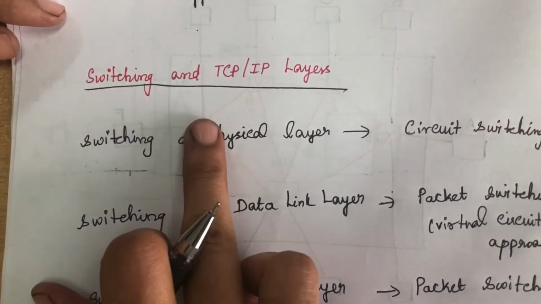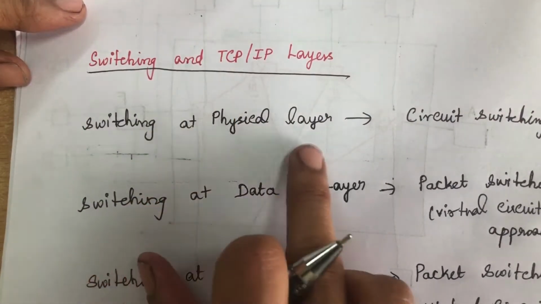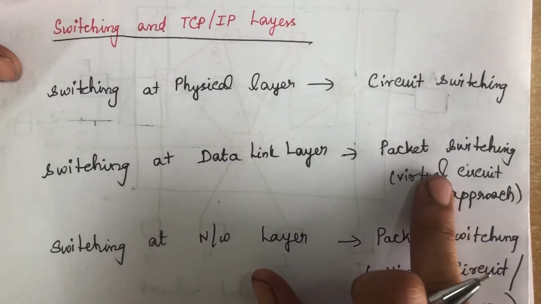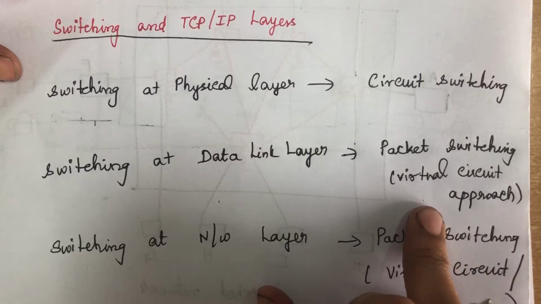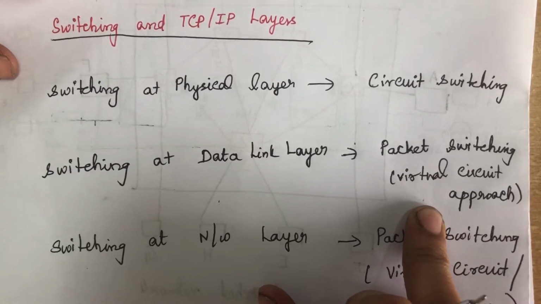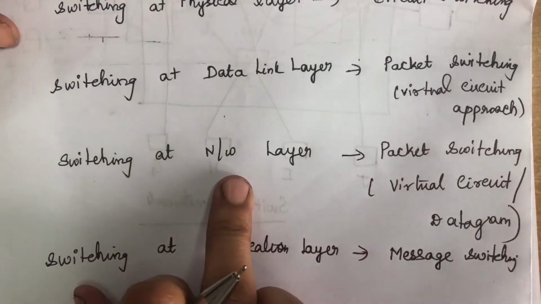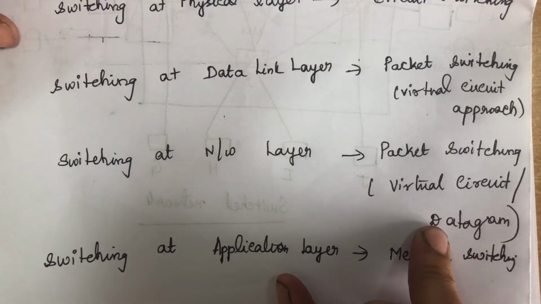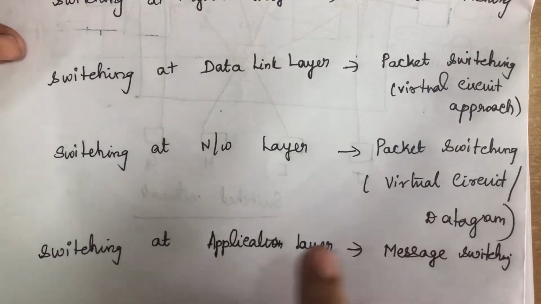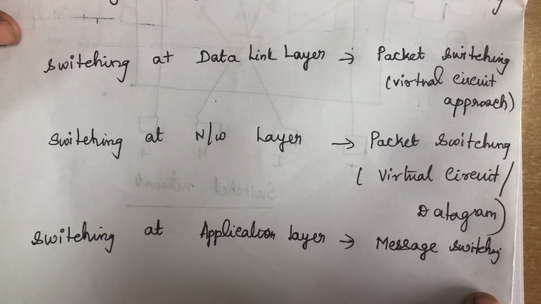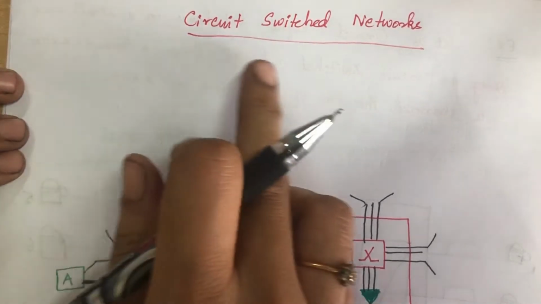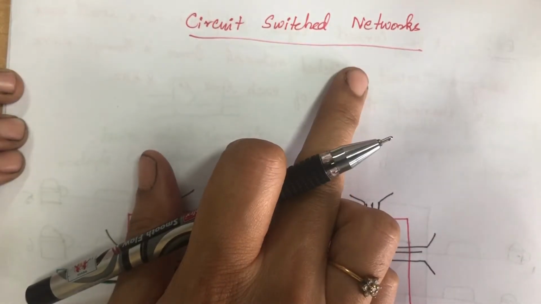So, switching and TCP/IP layers. In the physical layer, we will be using circuit switching, and the data link layer uses packet switching with the virtual circuit approach. In the network layer, both approaches can be used, either virtual circuit or datagram, based on the message. Last, in the application layer, we will be using message switching. Now we will see in detail about circuit switched networks.